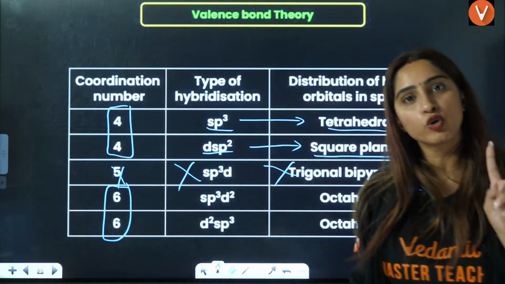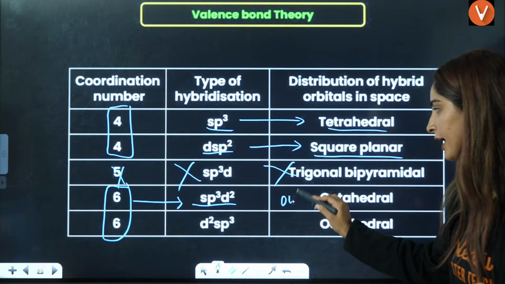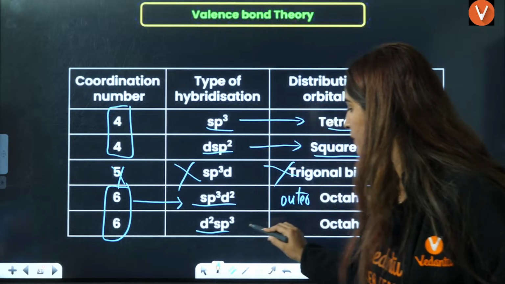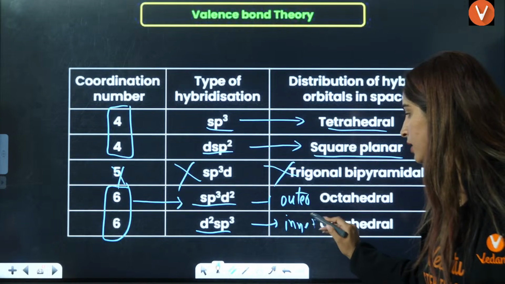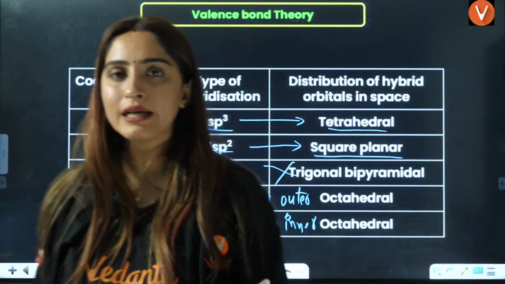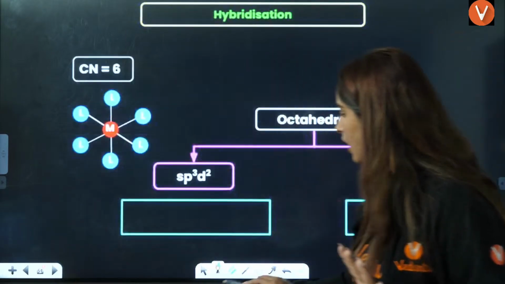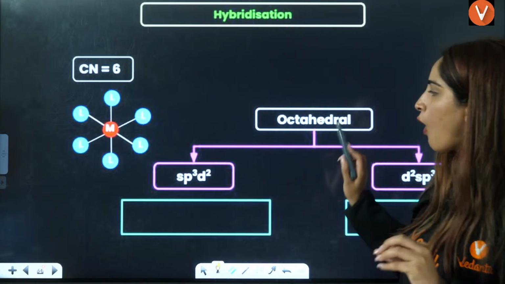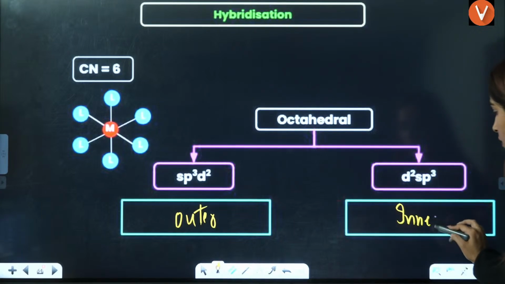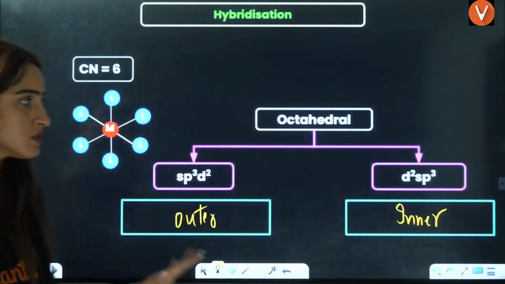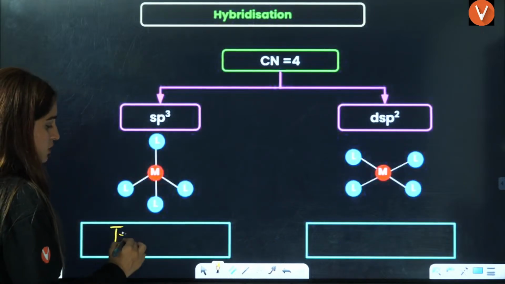Coordination number 6, two possibilities. Either it can be sp3d2, which is outer octahedral, or it can be d2sp3, which is inner octahedral. Understood? Outer or inner octahedral, two possibilities you have here. One by one we will see, we'll try to understand this with the help of questions and how you will solve it. Coordination number 4 is basically tetrahedral.